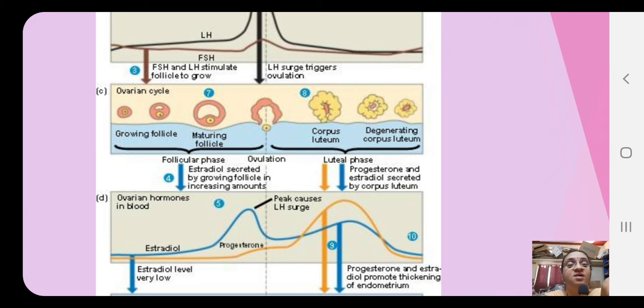In the beginning of the follicular phase, you find that the estrogen level is very low. Okay, and in the follicular phase the level of estrogen increases and reaches a maximum during the LH surge. The progesterone level is not really high there, but once the corpus luteum is formed, the progesterone level slowly increases. But one thing you notice: at the end of the cycle, the levels of LH, FSH, estrogen and progesterone all go down, and that is where the bleeding phase occurs. Okay.